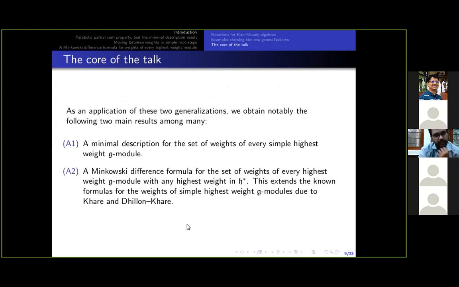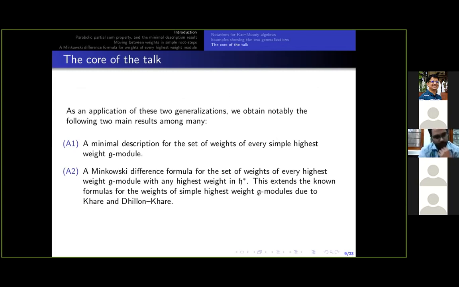And the two applications of these two generalizations are as follows. One, we obtain a minimal description for the set of weights of every simple highest weight module over any Kac-Moody algebra. Formulas for the weights of simple highest weight modules were computed in the literature first by my guide Khare over semi-simple G, and later he extended these results to simple highest weight modules over all Kac-Moody algebras with Dhillon.